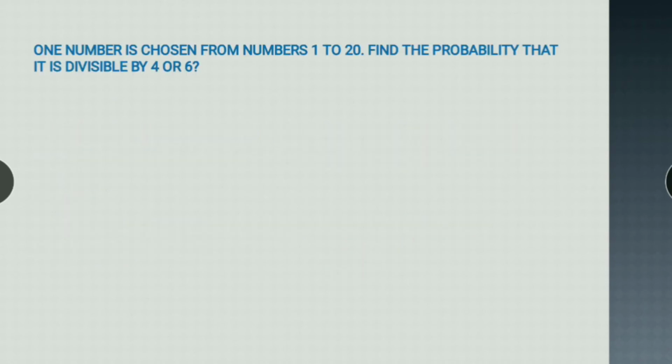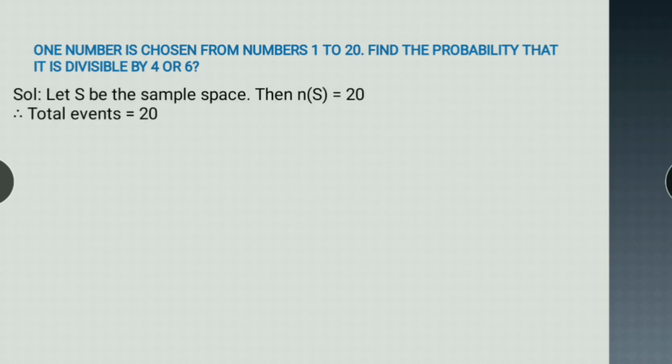Let's do one example. One number is chosen from numbers 1 to 20. Find the probability that it is divisible by 4 or 6. Now, when you get "or" here, it means you have to find the union. So let's do this question. Let S be the sample space. In the sample space, how many numbers are there? 1 to 20. So the number of elements in S is 20, so total events is equal to 20.